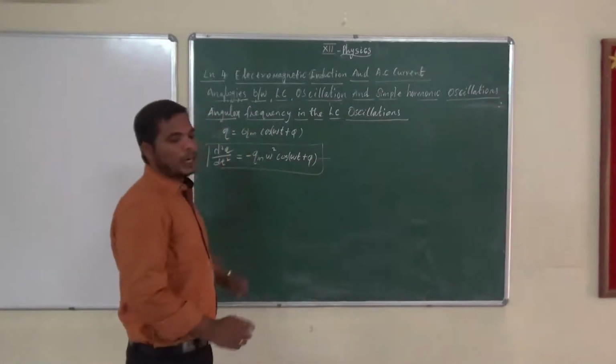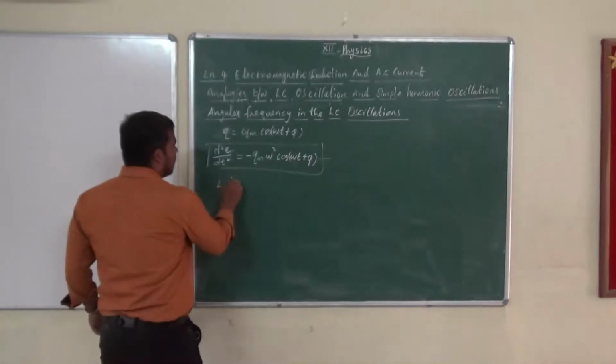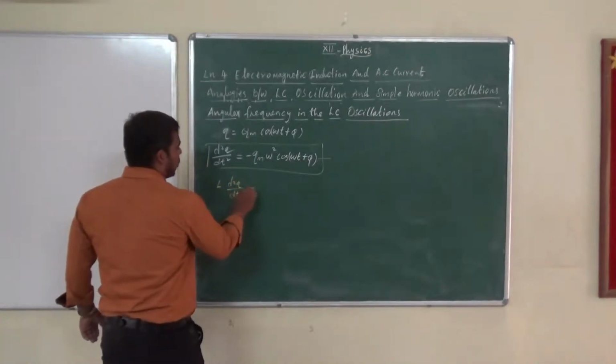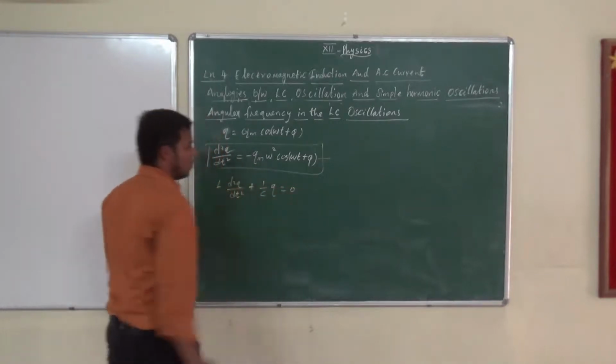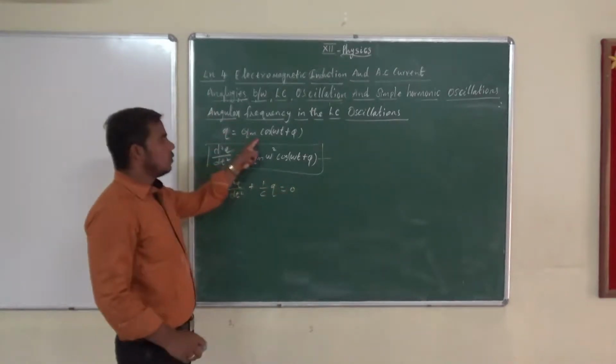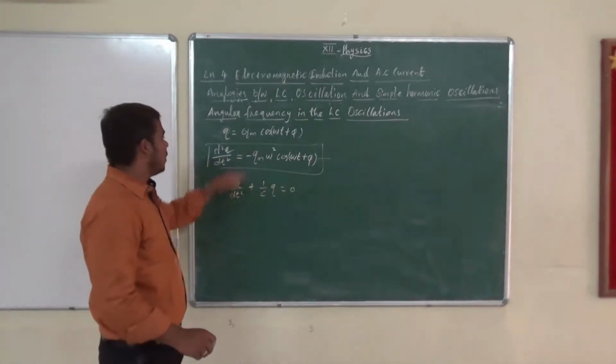We have to substitute in one equation: L d square q by dt square plus 1 by C q equal to 0. So Q value we know, and d square q by dt square also we know. Now we have to substitute.